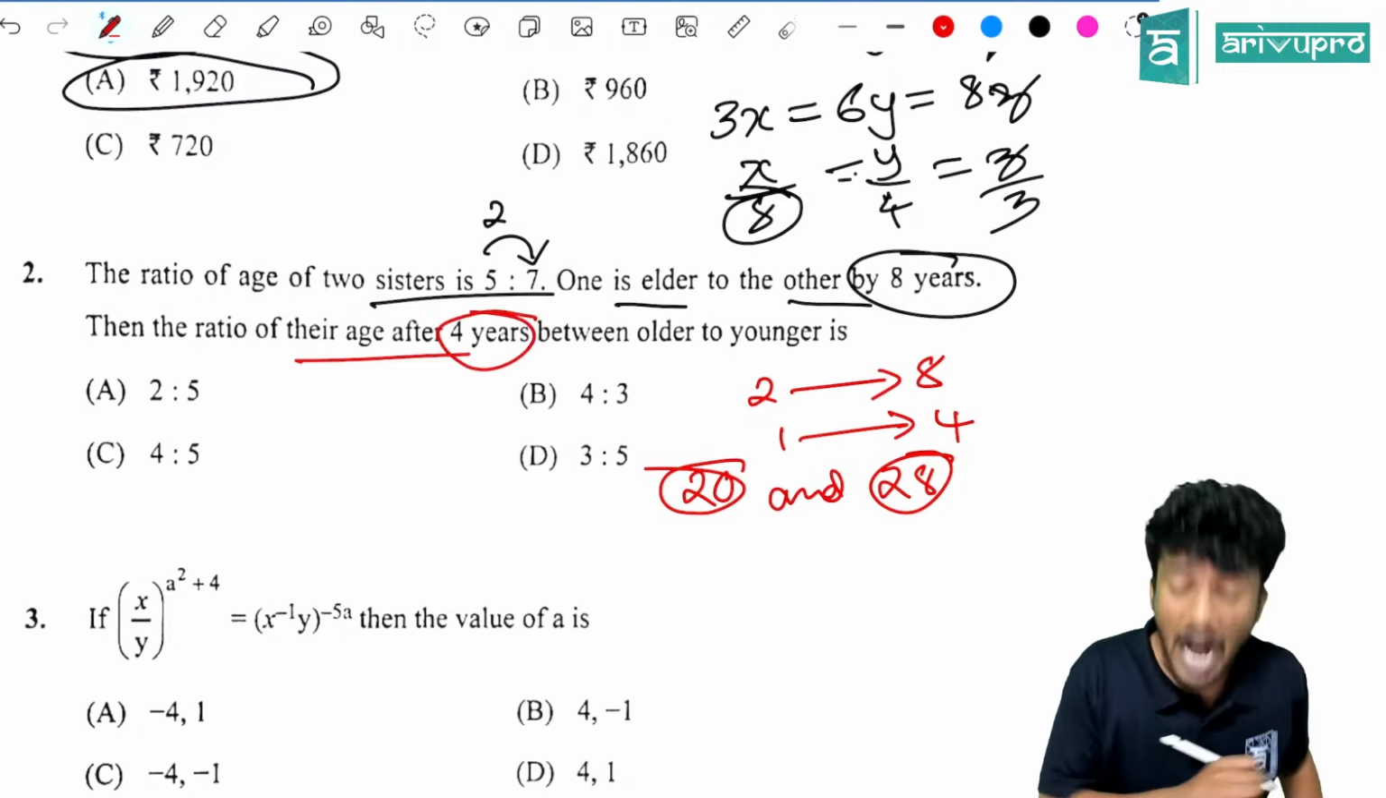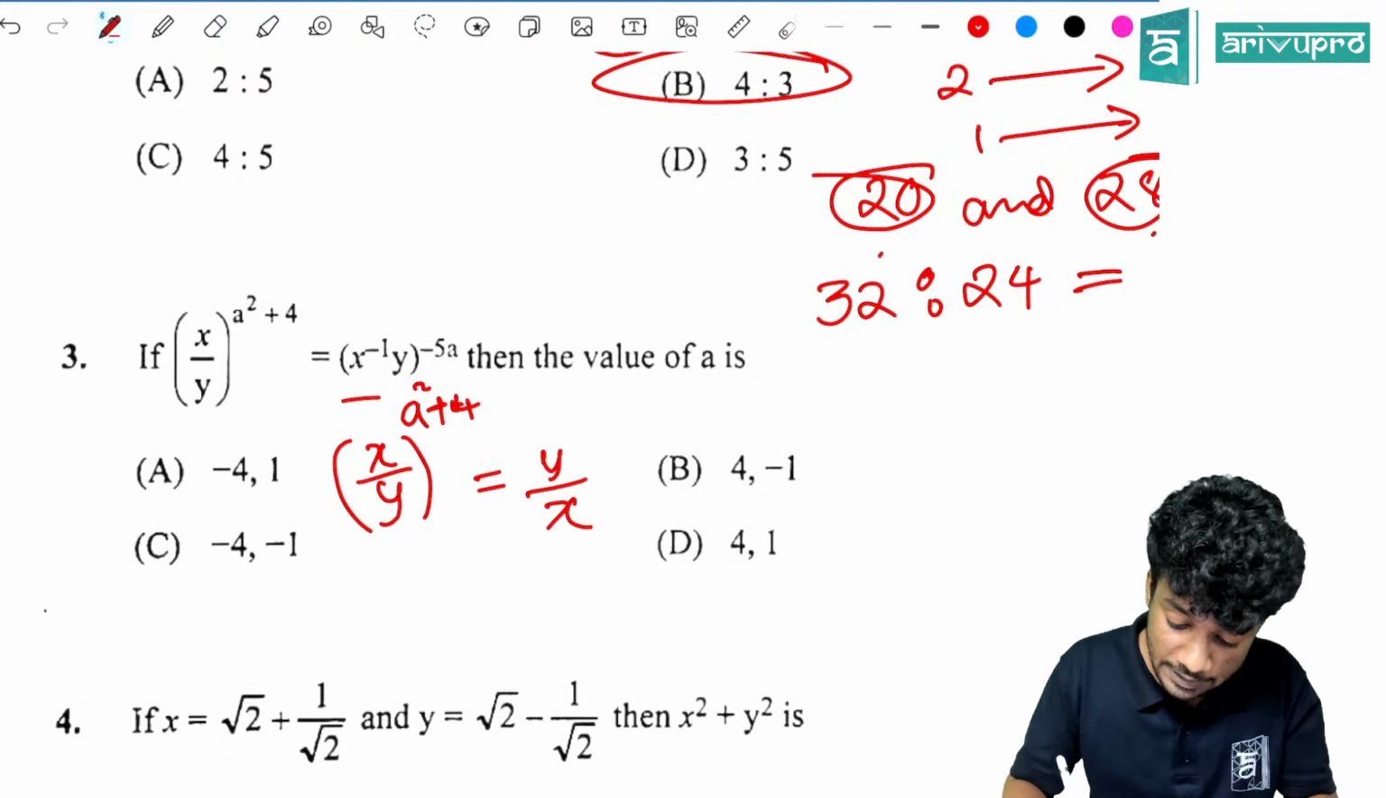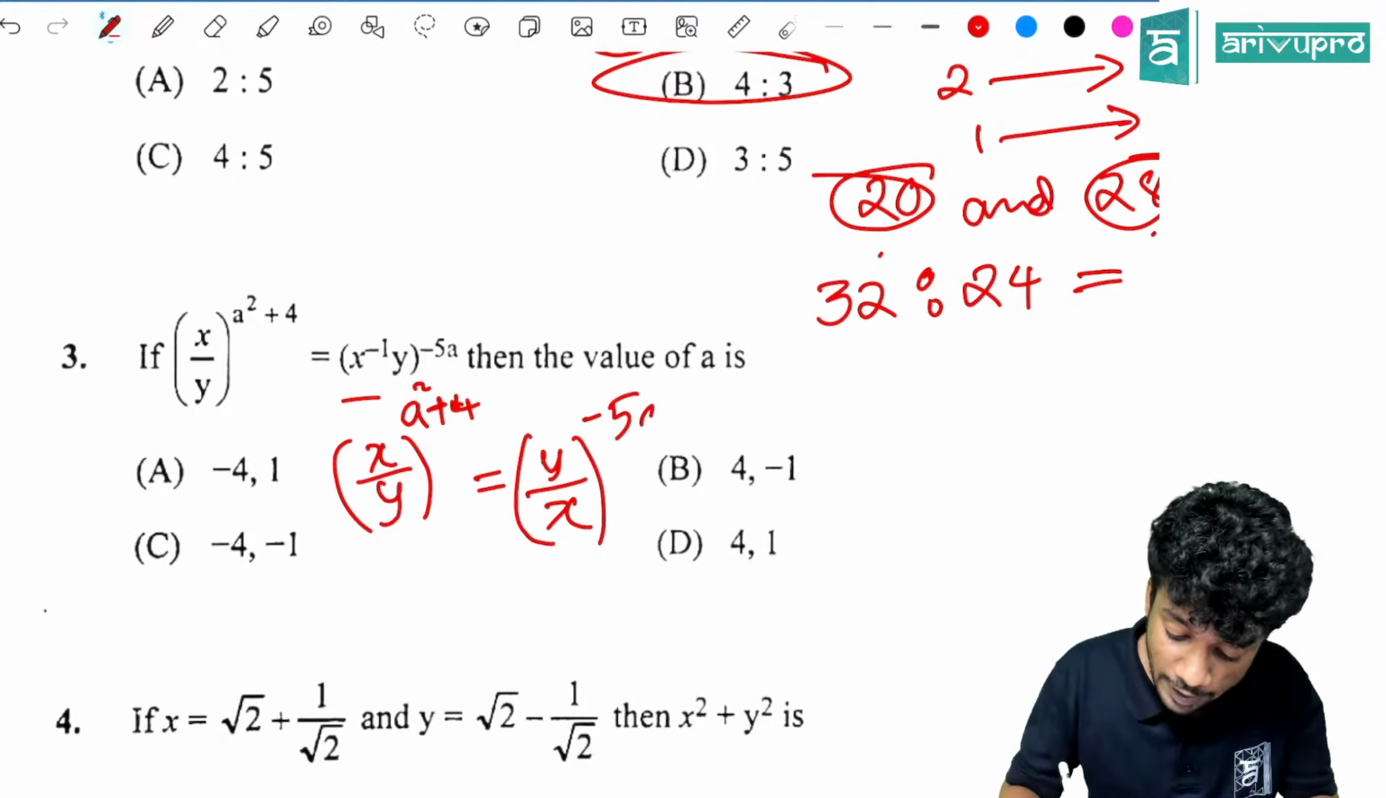Yes. Question number 3. (x by y) the whole raised to a square plus 4 is equal to x raised to minus 1 y the whole raised to 5 minus 5 by a. How will you rewrite it? So I will rewrite it this way. (x by y) the whole raised to a square plus 4 is equal to, x raised to minus 1 is what? X raised to minus 1 is 1 by x. So I'll write it as (y by x) the whole raised to minus 5 by a.